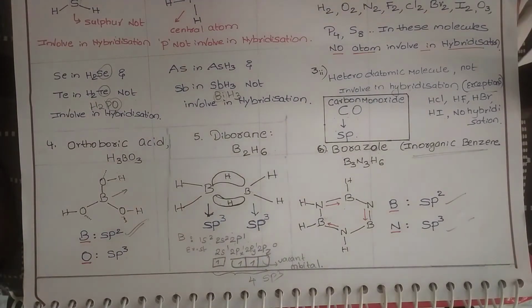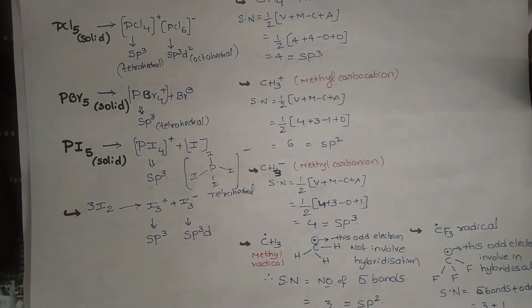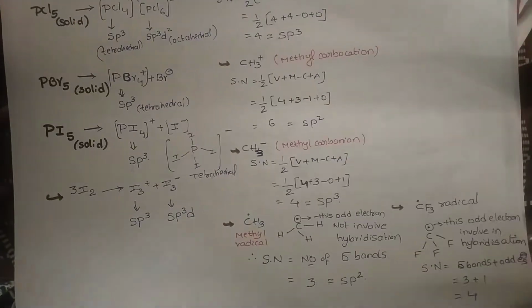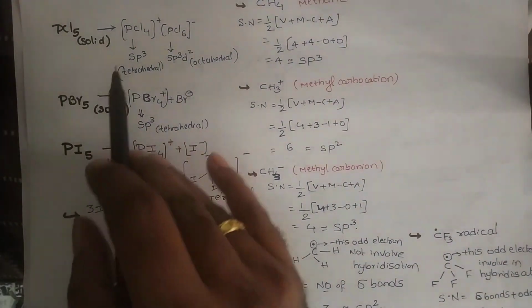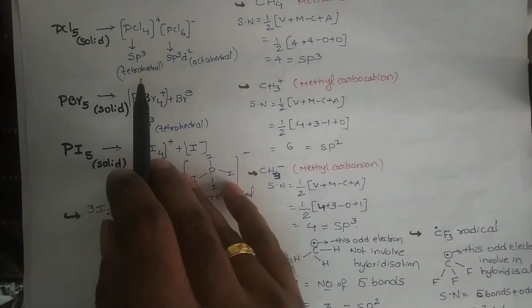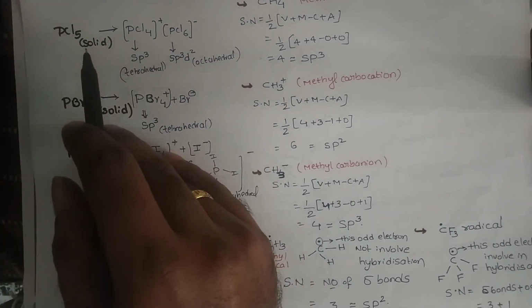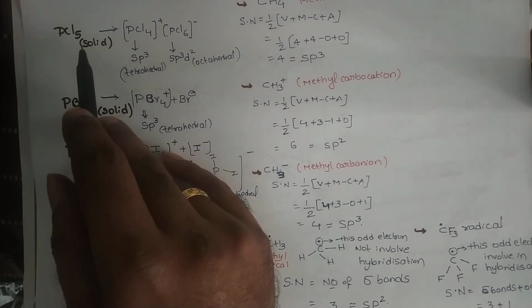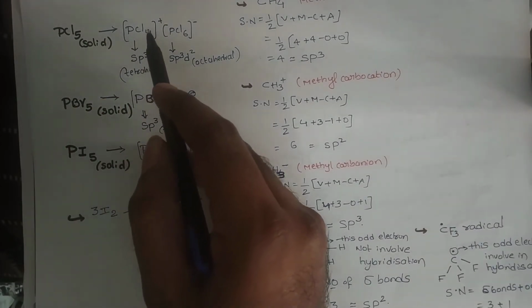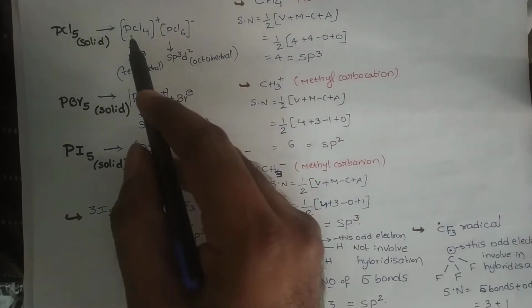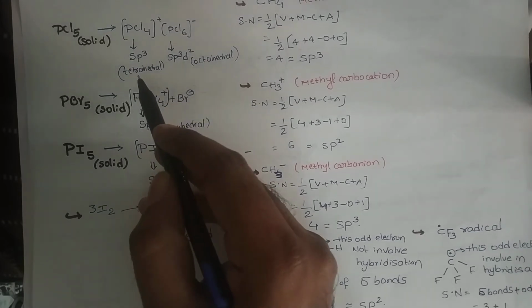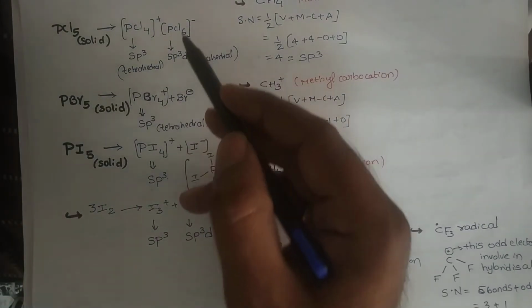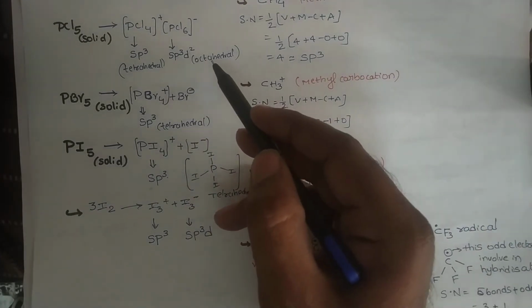Now come to some exceptions in phosphorus compounds. Yes, the PCl5 molecule. In PCl5 we know the hybridization is sp3d, no doubt at all, but that is in the vapor state. In solid phosphorus pentachloride, it dissociates to give PCl4+ and PCl6-. No doubt, in PCl4+ it undergoes sp3 hybridization and the expected shape is tetrahedral. In PCl6-, it is sp3d2 with octahedral shape.